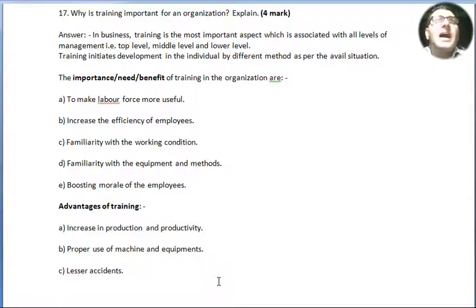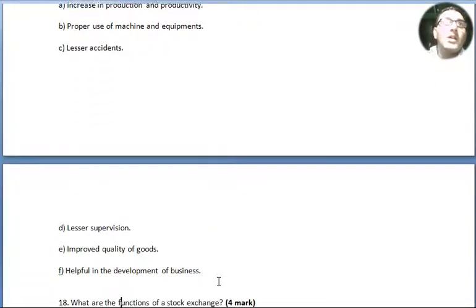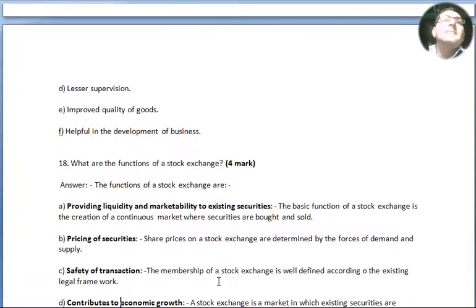Advantages of training are: point number A, increase in production and productivity. Point number B, proper use of machines and equipment. Point number C, lesser accidents. Point number D, lesser supervision. Point number E, improved quality of goods. Point number F, helpful in the development of business.